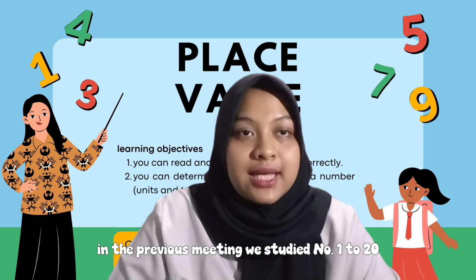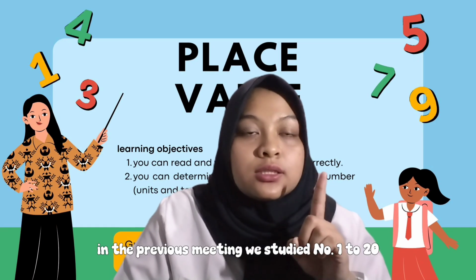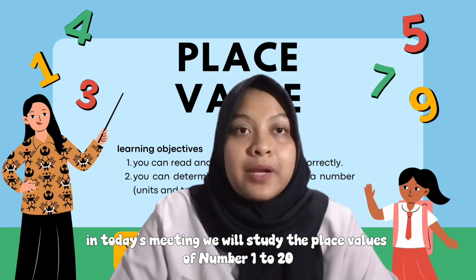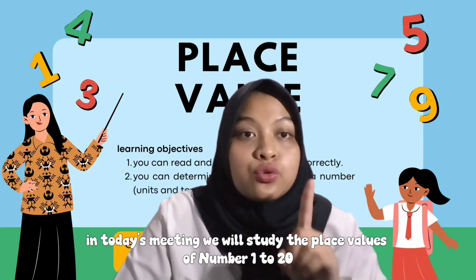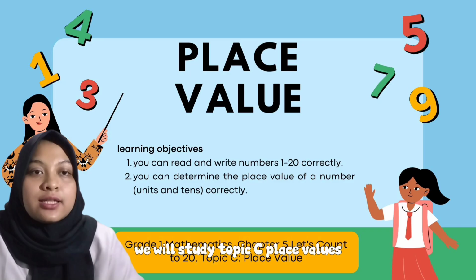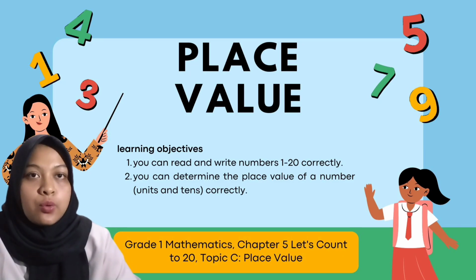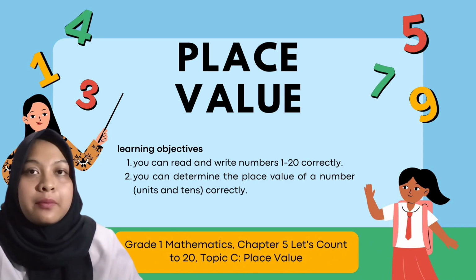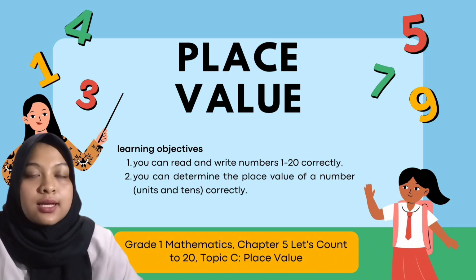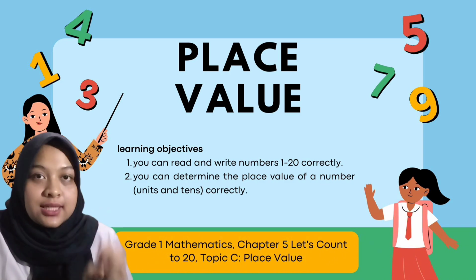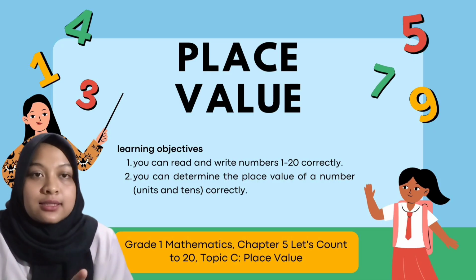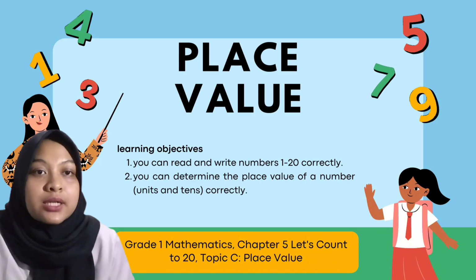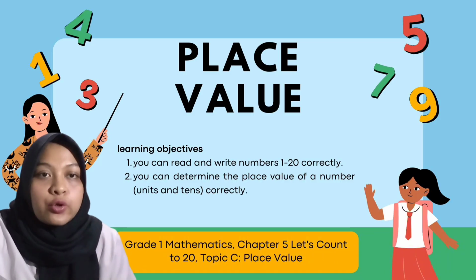In the previous meeting, we studied numbers 1 to 20. In today's meeting, we will study the place values of numbers 1 to 20. We will study topic C, place values, with this learning objective. First, you can read and write numbers 1 to 20 correctly, and second, you can determine the place values of a number, units and tens, correctly.